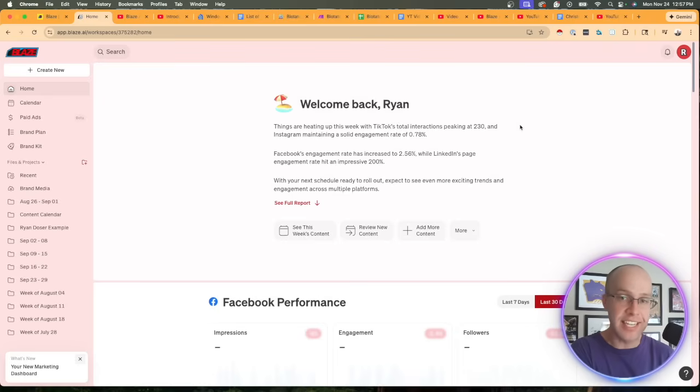I think it's easy to navigate. It's easy to find different things you're looking for. It's very functional compared to a lot of other AI tools out there. So kudos to the team at Blaze for keeping the user interface as is.